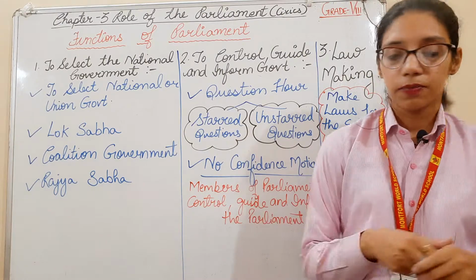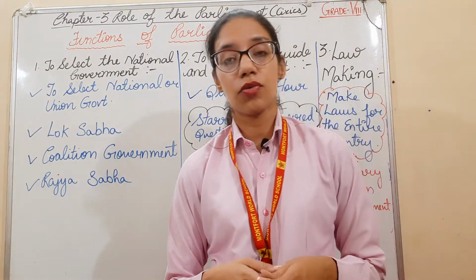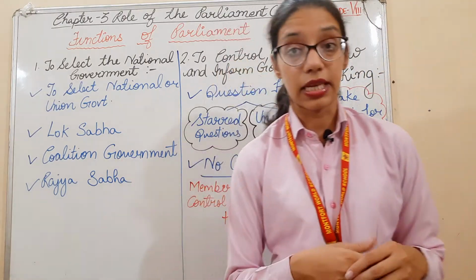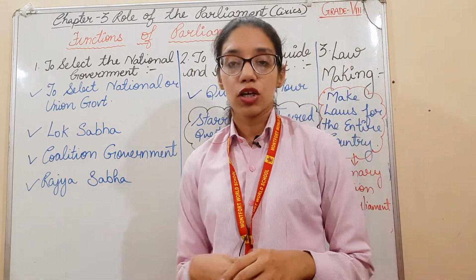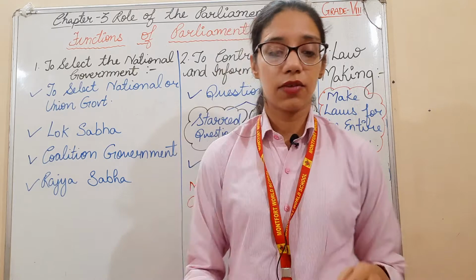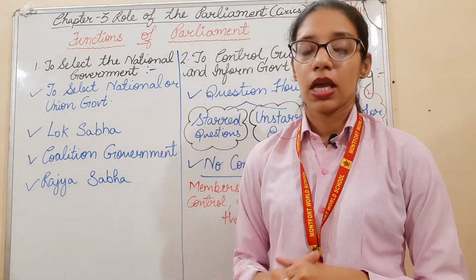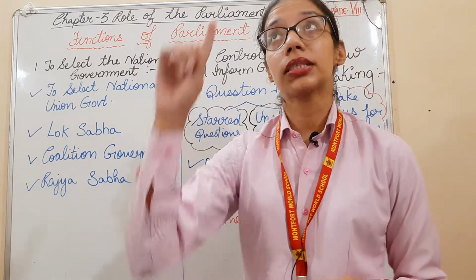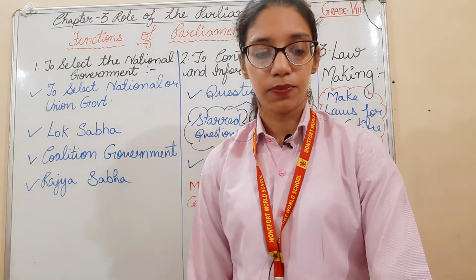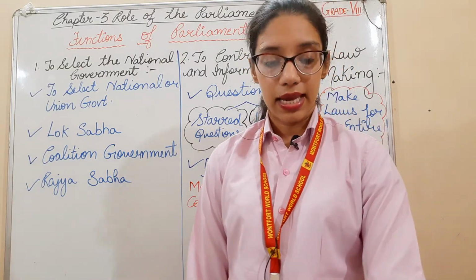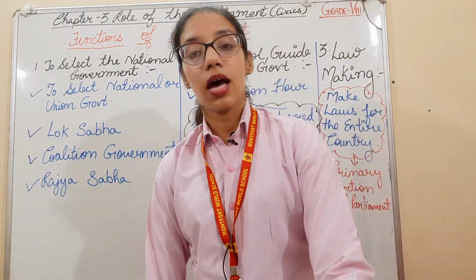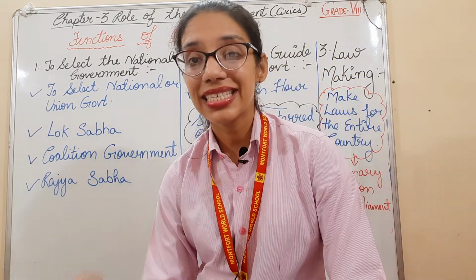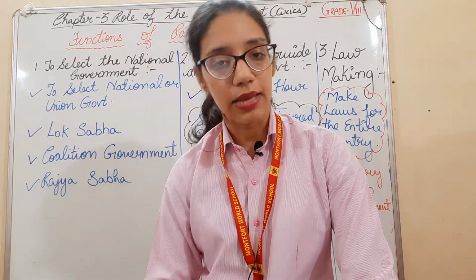Now the Rajya Sabha. The main function of the Rajya Sabha is that they are the representatives of the states in the parliament. Rajya Sabha is also known as the upper house of the parliament. Its members are elected by the elected members of the state assemblies.